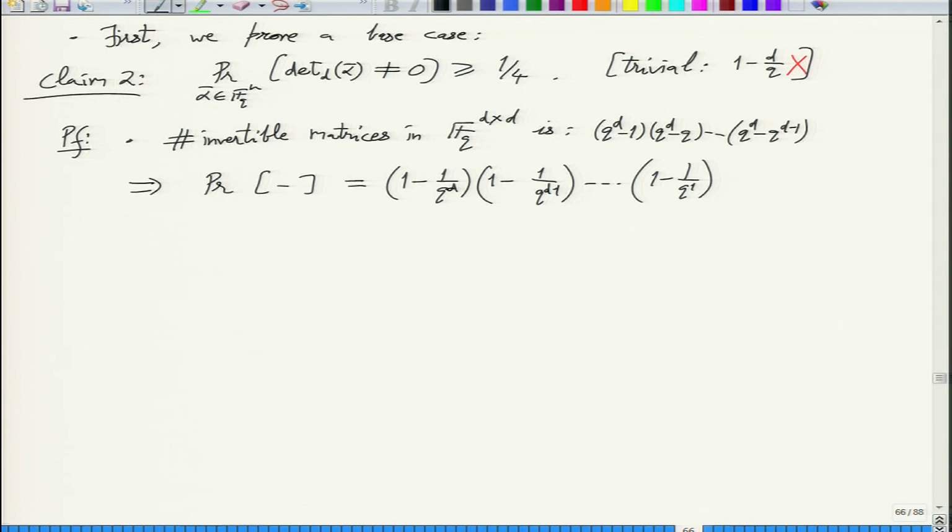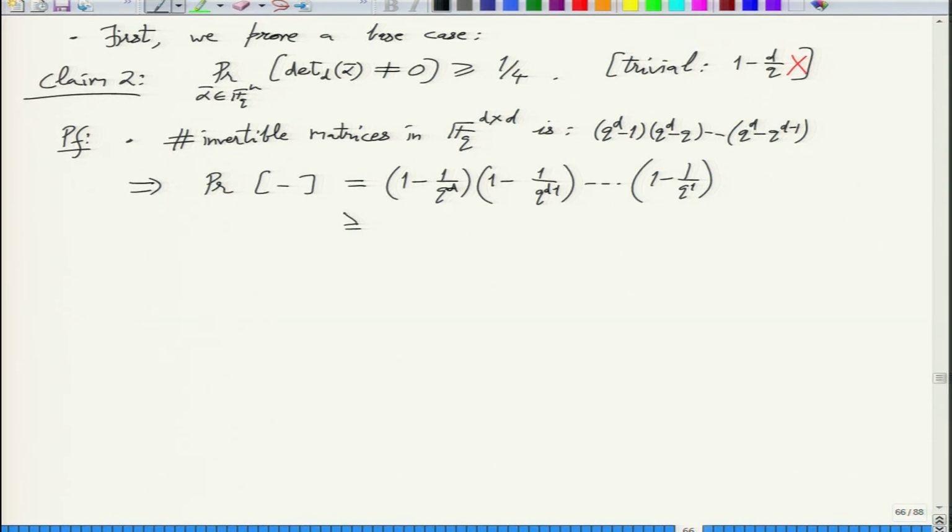Right. So it's 1 minus 1 over Q, then 1 minus 1 over Q square, and so on. Which now we want to lower bound by 1/4. So what is that? Why is that?